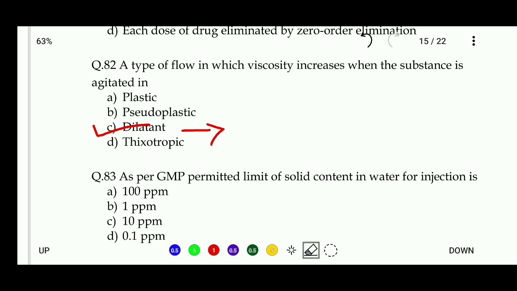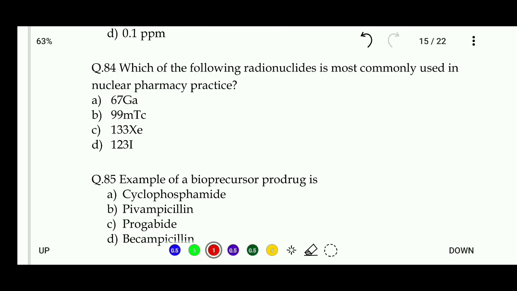83. As per GMP, permitted limit of solid content in water for injection is 100 ppm, 1 ppm, 10 ppm, 0.1 ppm. Right answer is 10 ppm. Next, 84. Which of the following radionuclides is most commonly used in nuclear pharmacy practice? 67Ga, 99mTc, 133Xe and 123I. So the right answer of this question is 99mTc.